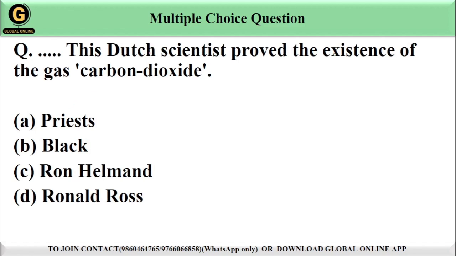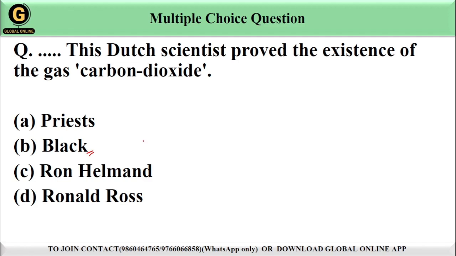Let's move to the next question. This Dutch scientist proved the existence of the gas carbon dioxide. Options are A, Priestley; B, Black; C, Ron Hellman; and option D, Ronald Ross. Students, the Dutch scientist Joseph Black is credited with discovering carbon dioxide.